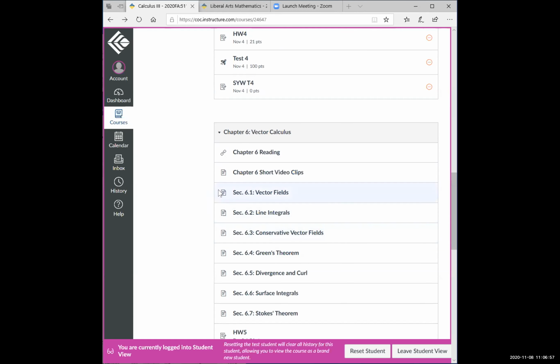I just want to warn you, section 1 is short, section 3 is rather short, section 2 is not. In section 2 of chapter 6, you will be learning different types of line integrals. So be prepared. You're going to spend a lot of time this week in section 2. I think we have more than 3, maybe 4 segments to the lesson video for section 6.2. So just be ready and prepared that you will be spending a lot of time on section 6.2 this coming week.